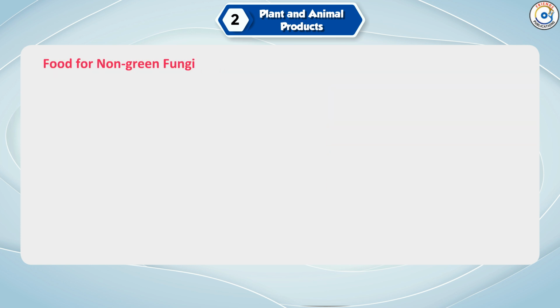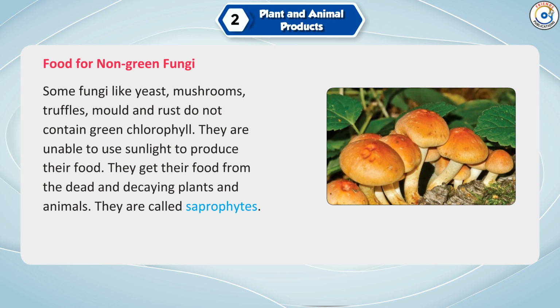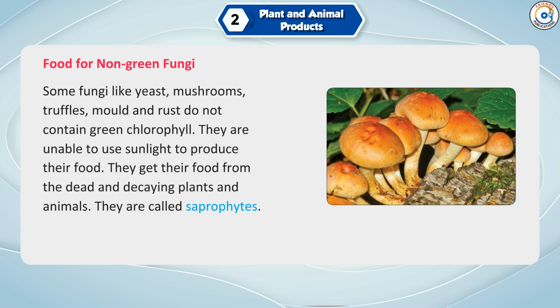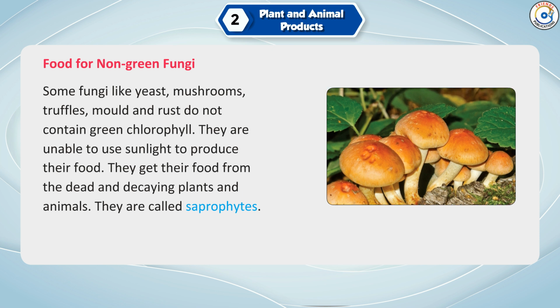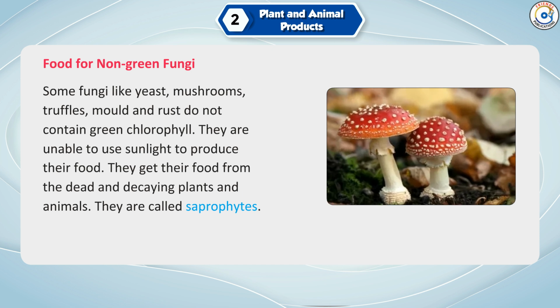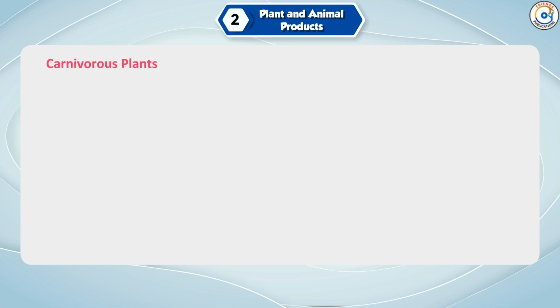Food for non-green fungi. Some fungi like yeast, mushrooms, truffles, mold and rust do not contain green chlorophyll. They are unable to use sunlight to produce their food. They get their food from the dead and decaying plants and animals. They are called saprophytes. Info-hive. Mushrooms are also called toadstools. Water makes up around 90% of their bodies.